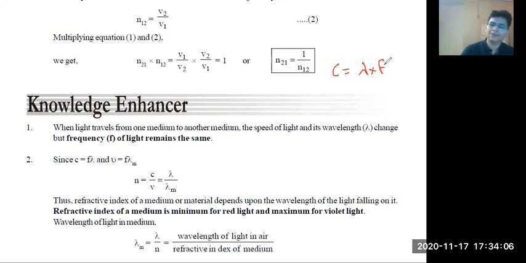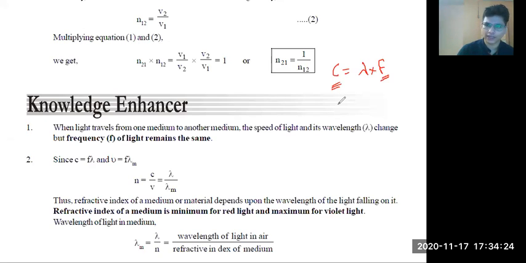Now, if light is traveling from one medium to another medium, frequency will not change. But if speed changes, then wavelength should also change, right?